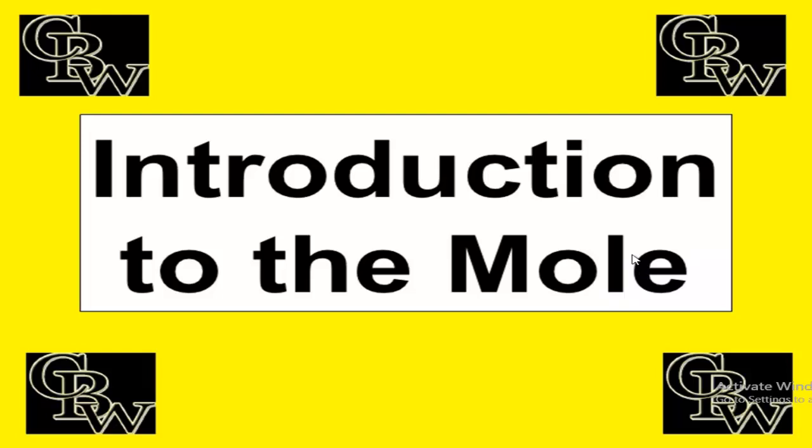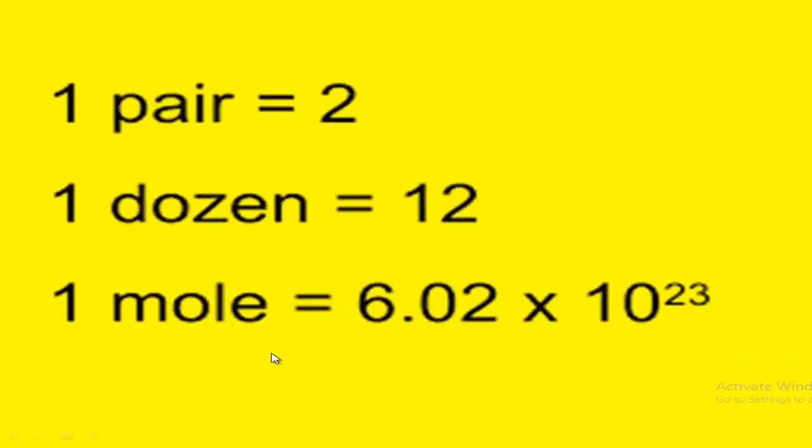And 1 mole of any chemical substance contains a specific number of that substance, and that is 6.02 into 10 to the power 23. So 1 mole of any chemical substance, it can be ions or atoms or molecules or electrons, radicals, etc., always contains this number of that substance.